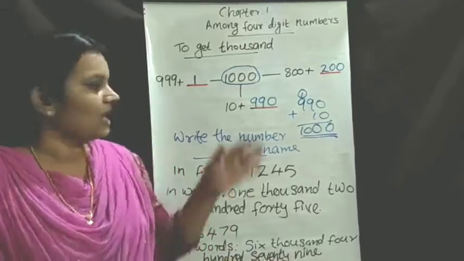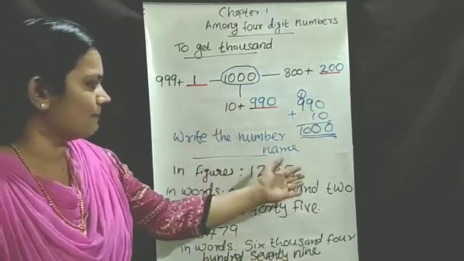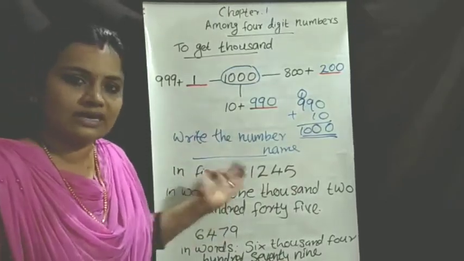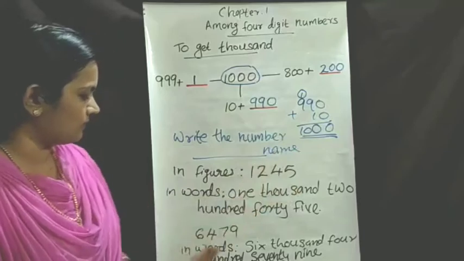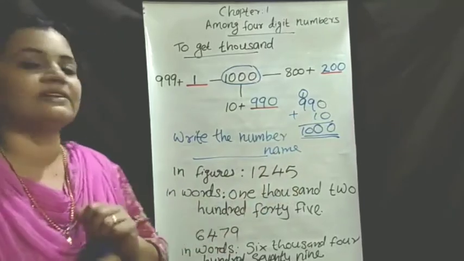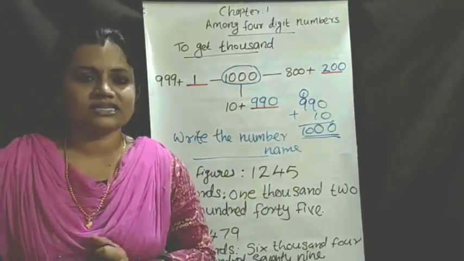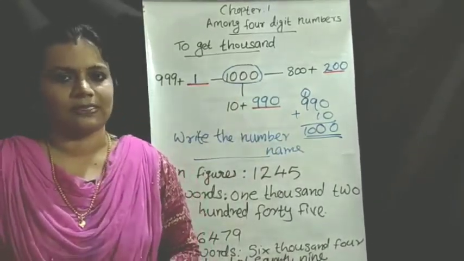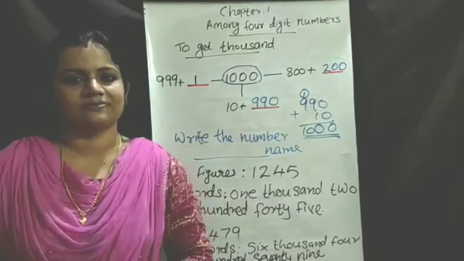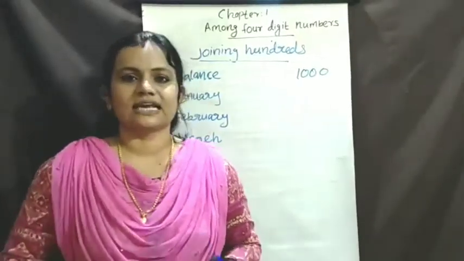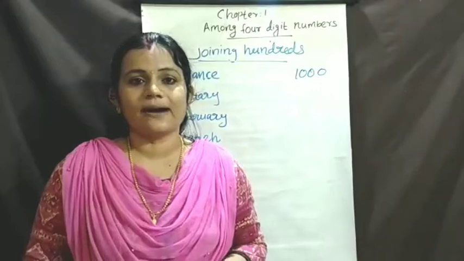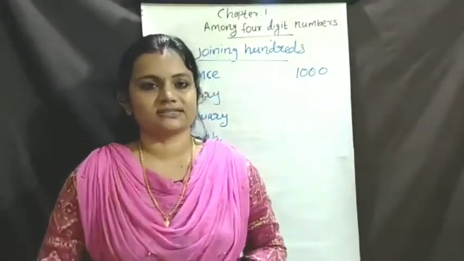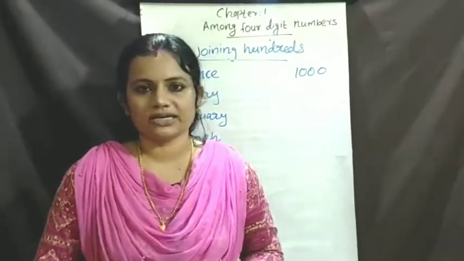Are you following me? Then write the number name. Number name is writing in words, the spelling of the given number. 1245 and 6479. All of you understood? In this portion if you have any doubt, you ask me personally. Now we discussed how to write 4-digit numbers in figures and in words. That's your topic, then you understood.